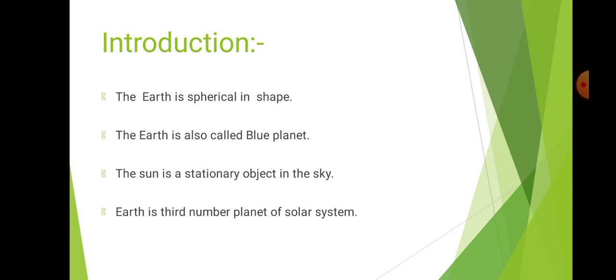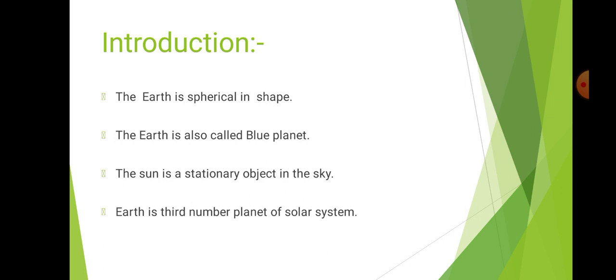Next, the sun is a stationary object in the sky. Sun is a primary and stationary object in the sky, and it is a very great energy source for every planet. Next, earth is the third planet of the solar system.